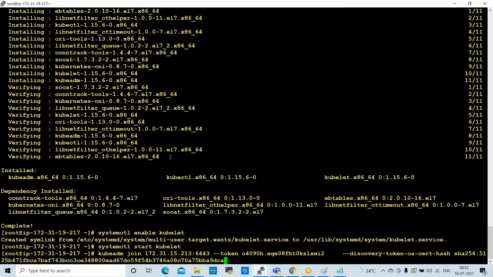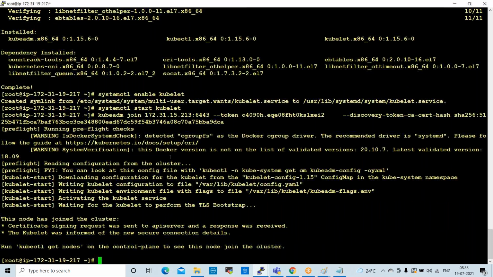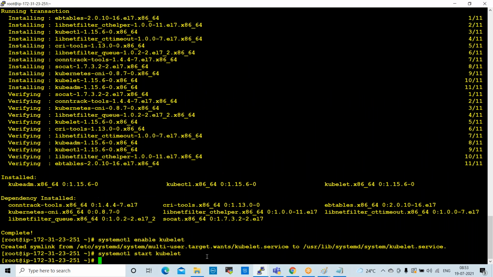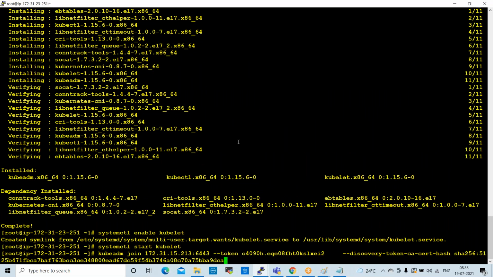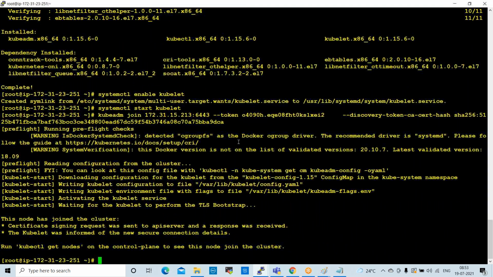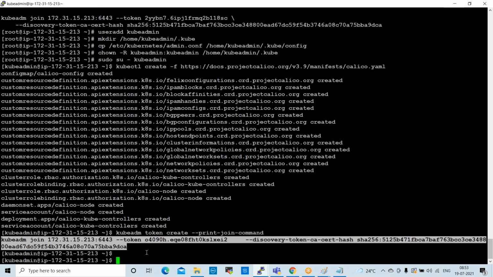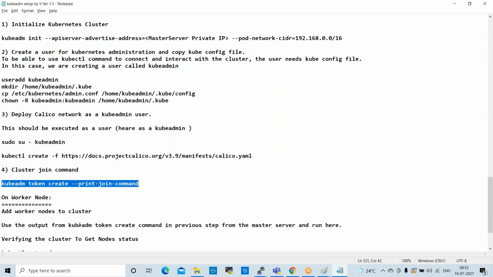Execute this on node 1. And node 2 can also execute this. Right? So the cluster is ready. The cluster is built here. Now our cluster is configured. When we execute this command, it generates one more command that we can execute on worker servers, node servers. Now our cluster is ready.